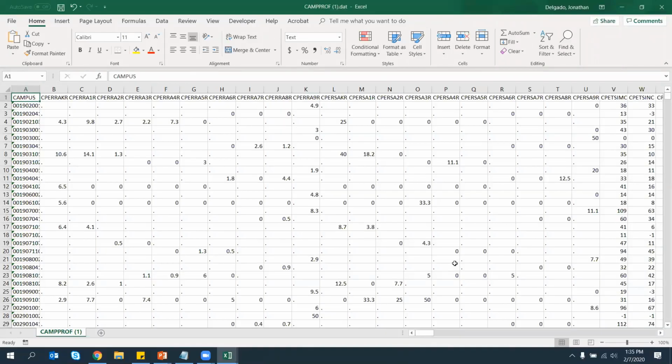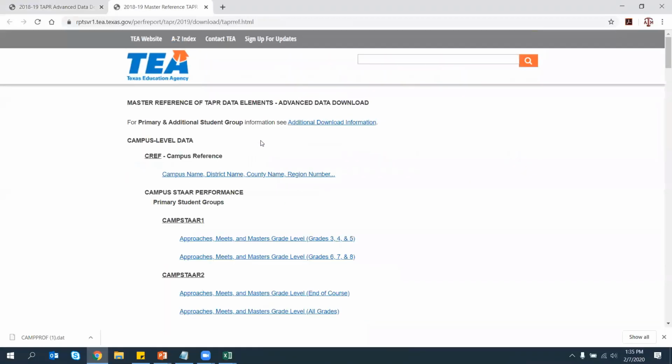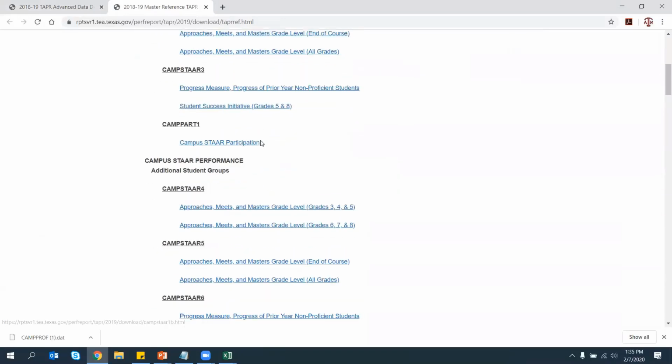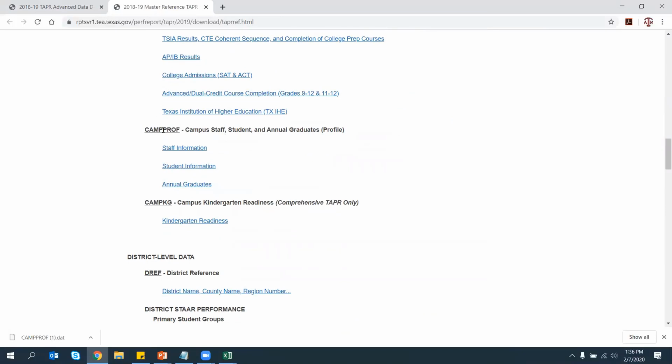Now, Excel has opened this profile information page. Again, the question is, if this is campus profile, then what part of this data download tells me, for example, all student enrollment for grade 3 or African American enrollment at this campus? Again, I have to go back to the download page and go to the master reference of TAPR elements. I downloaded, in this case, the campus profile information. Within campus profile, there is staff, student, and annual graduate data.